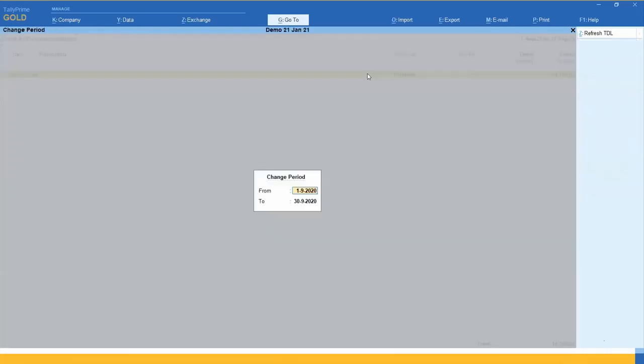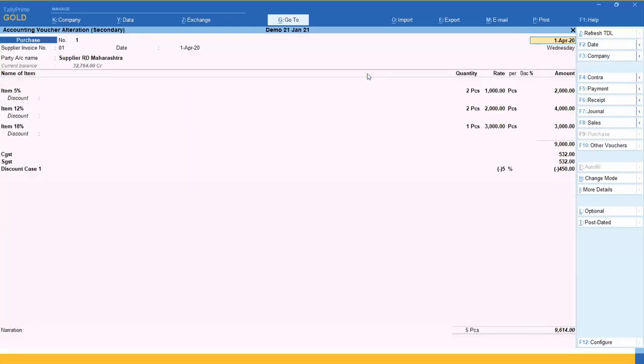I have given some examples here actually. See, this is the example. Directly you can put here -5. It is very easy. So normally we are using 2 discounts. This is item wise and this is ledger wise. But if you want different discounts for different items, you can put here trade discount.